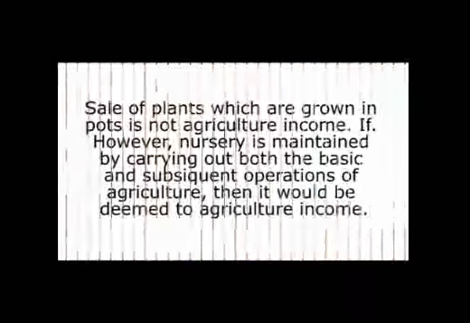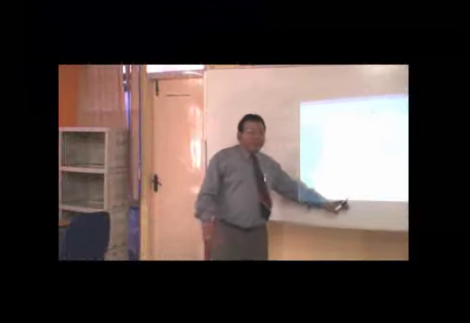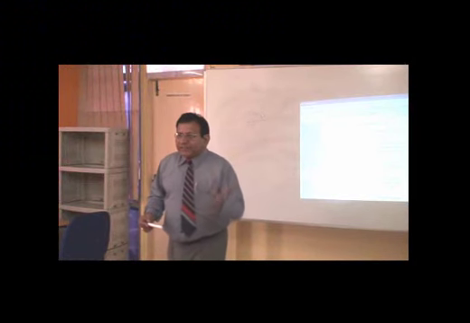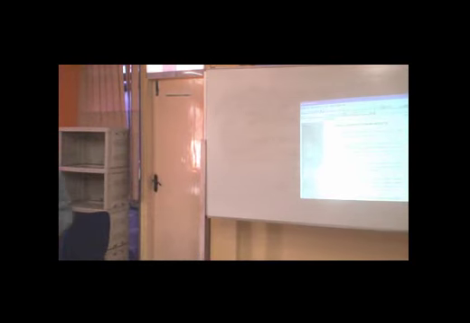Again, the sale of plants which are grown in pots is not an agricultural income. It means a person who is just growing the plants after the basic operations have been performed by somebody else, and he is just performing these secondary operations, then the income he derives from the sale of plants by performing the secondary operations will not constitute agricultural income and hence shall not be exempted under the tax. I just want to take one more example.